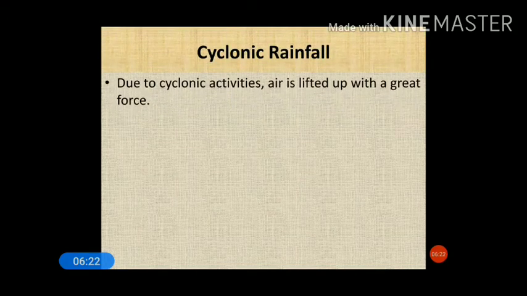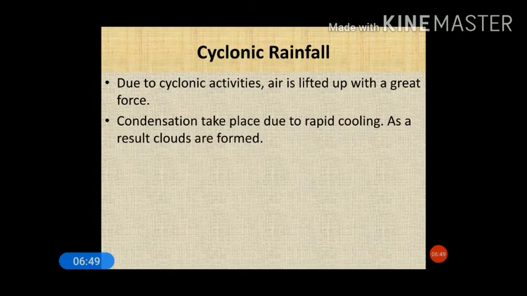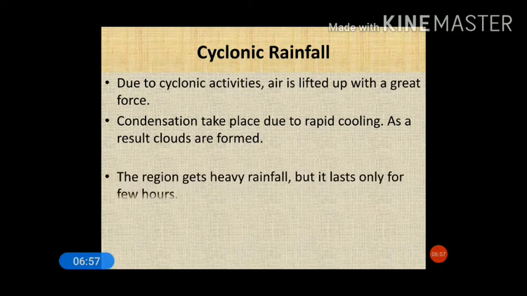Now coming to the next, that is cyclonic rainfall. Cyclonic rainfall and frontal rainfall are quite similar, a slight difference is there. Due to cyclonic activities, air is lifted up with a great force. Wherever there is any kind of cyclonic activity, the vertically rising air current will try to lift the air to higher elevations. By that time the cloud condensation process starts, rapid cooling of the air takes place and condensation takes place in the form of cloud and gives rainfall. So this is what we call cyclonic rainfall.